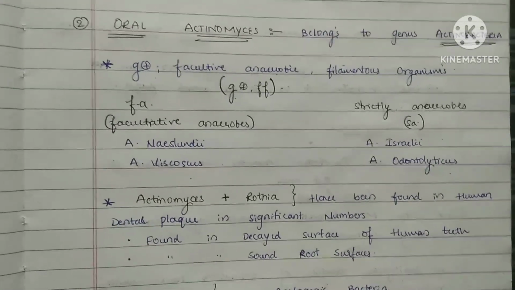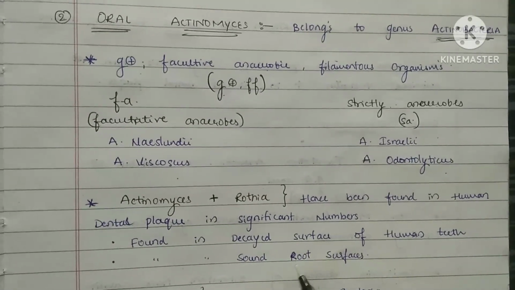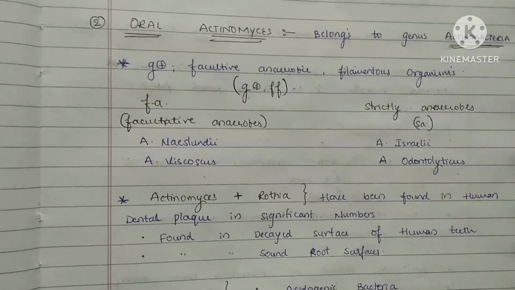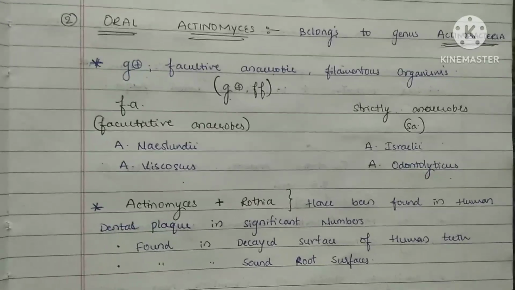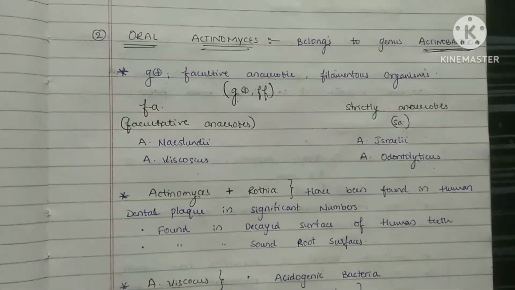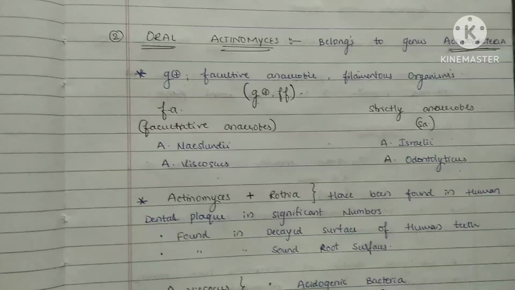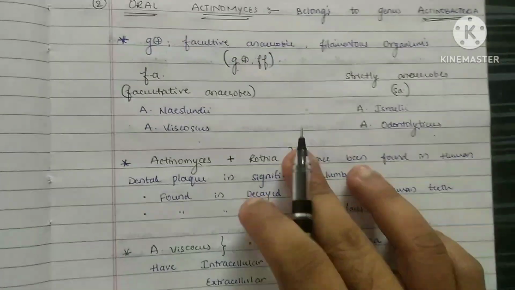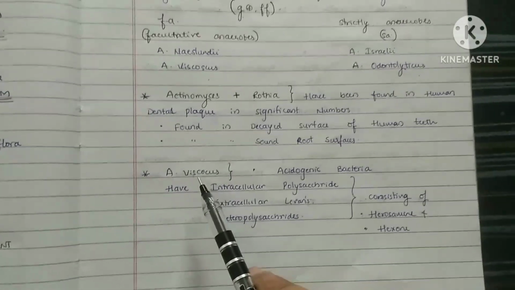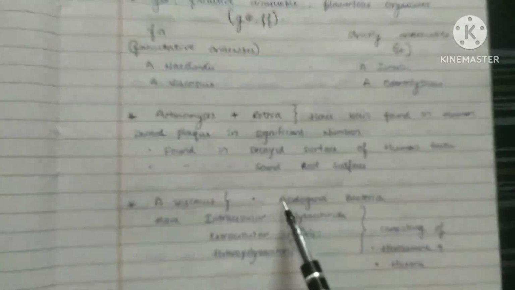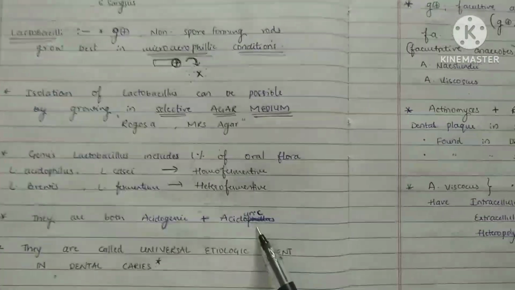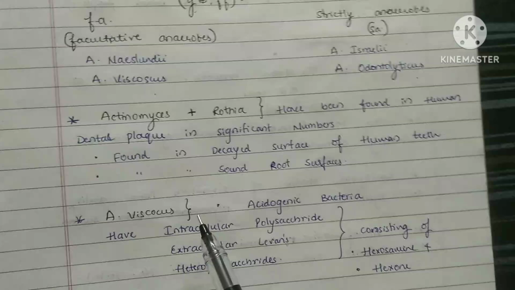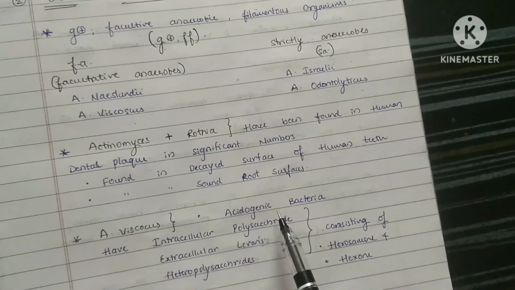They are found in rich numbers on the decayed surface of human teeth and some sound root surfaces, where plaque starts accumulating. In those decayed regions we do see these organisms. Now Actinomyces viscosus is an acidogenic bacteria. We saw in lactobacillus that it is both acidogenic as well as acidic, but here Actinomyces viscosus is an acidogenic bacteria.